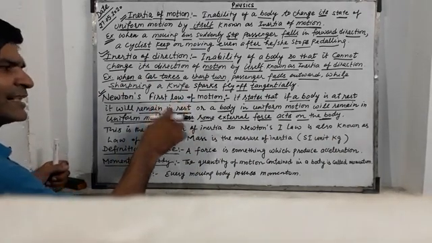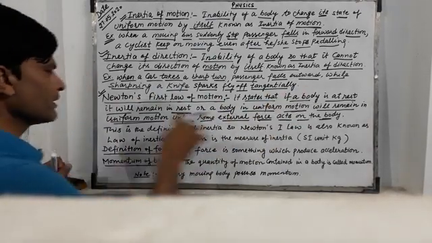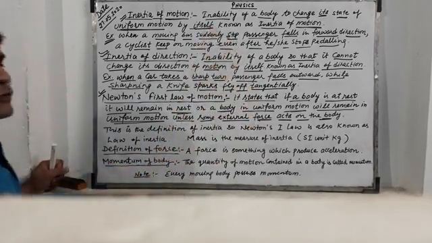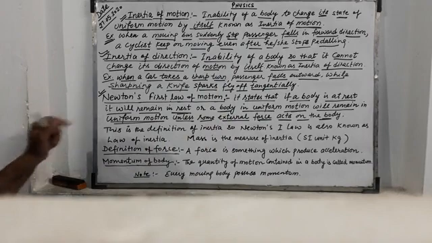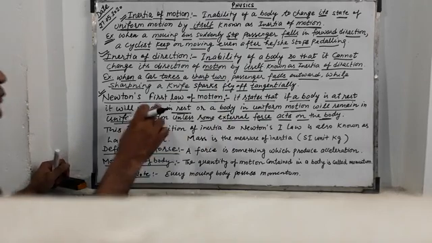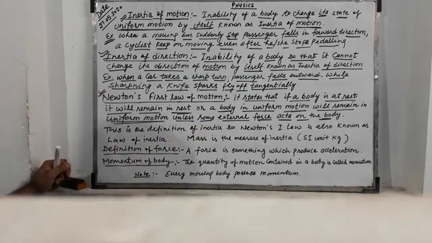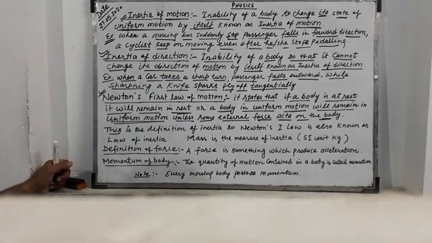If a body is at rest, it will remain at rest. A body in uniform motion will remain in uniform motion unless some external force acts on it. This means the body will remain in its own state. We also discussed this in inertia.